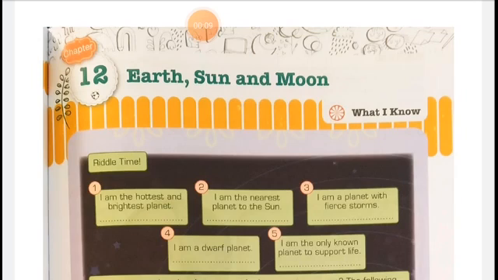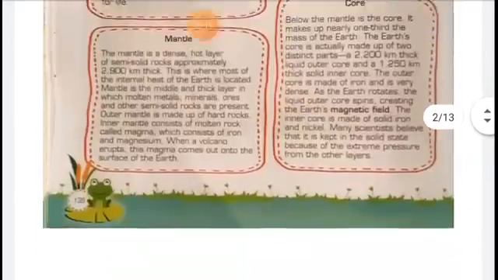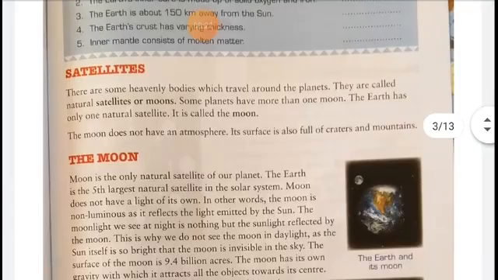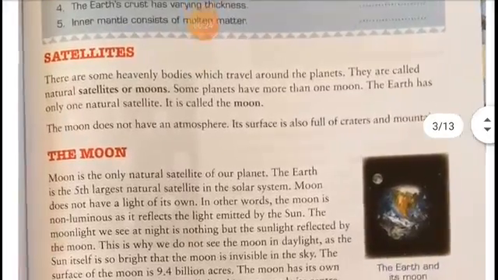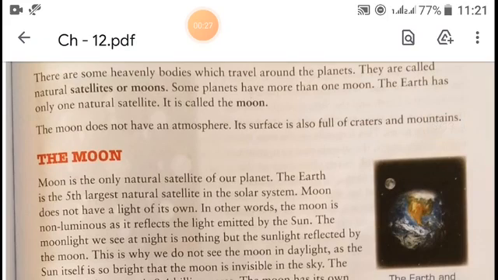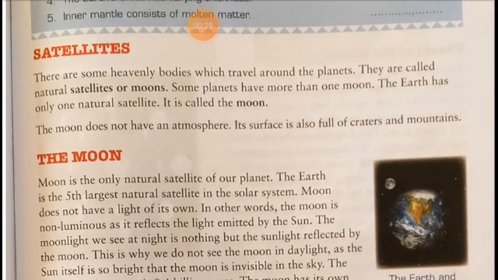We have discussed Earth. Today I am going to discuss a few things about satellites. First of all, we should learn what a satellite is. There are some heavenly bodies which travel around the planets. They are called natural satellites or moons. So any heavenly body which travels around a planet is called a satellite or moon.